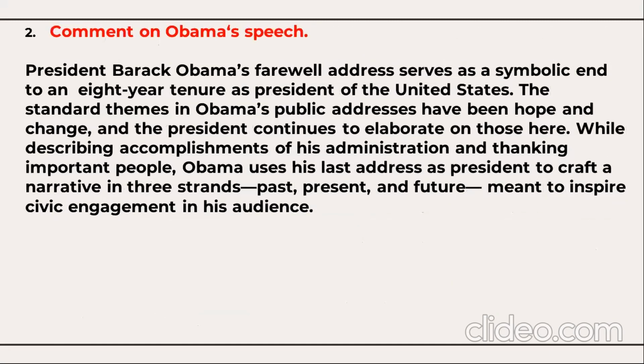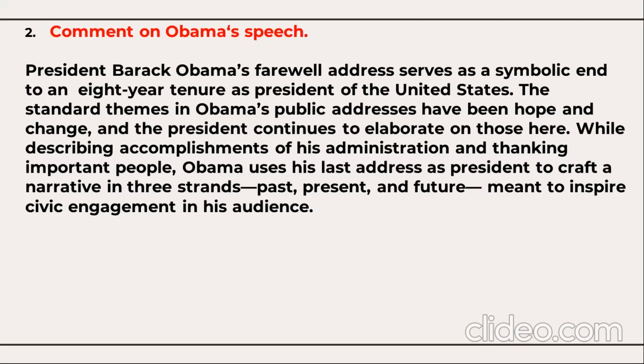Second question, comment on Obama's speech. President Barack Obama's farewell address serves as a symbolic end to an 8-year tenure as a president of the US. The standard themes in Obama's public addresses have been hope and change, and the president continues to elaborate on those here while describing accomplishments of his administration and thanking important people.